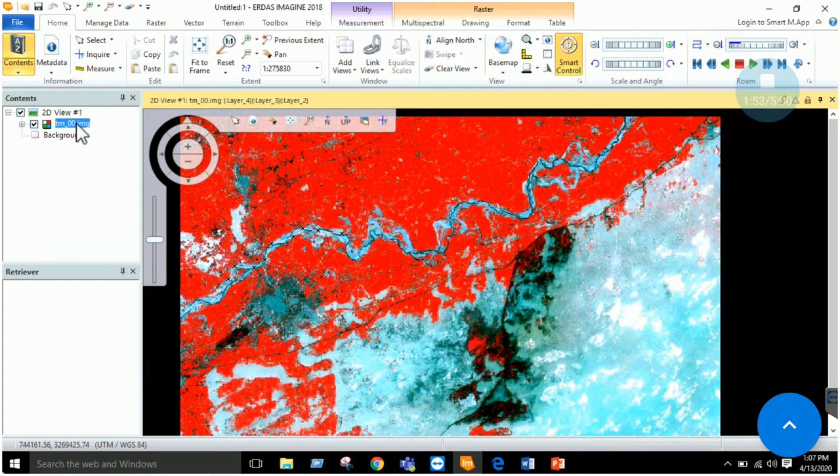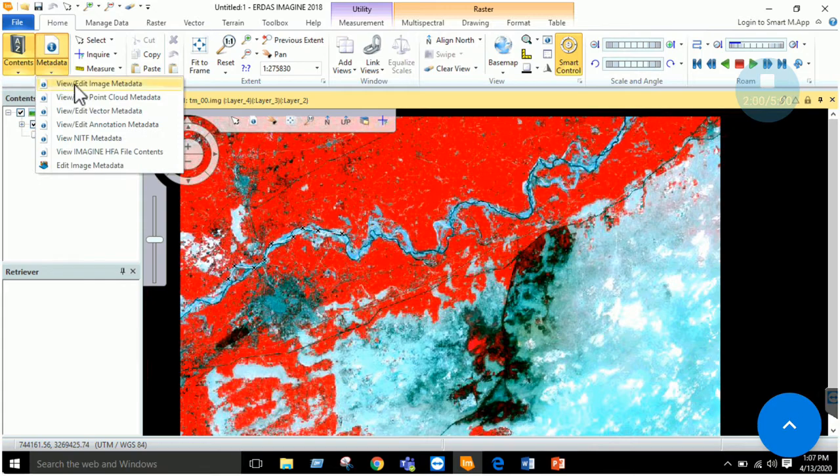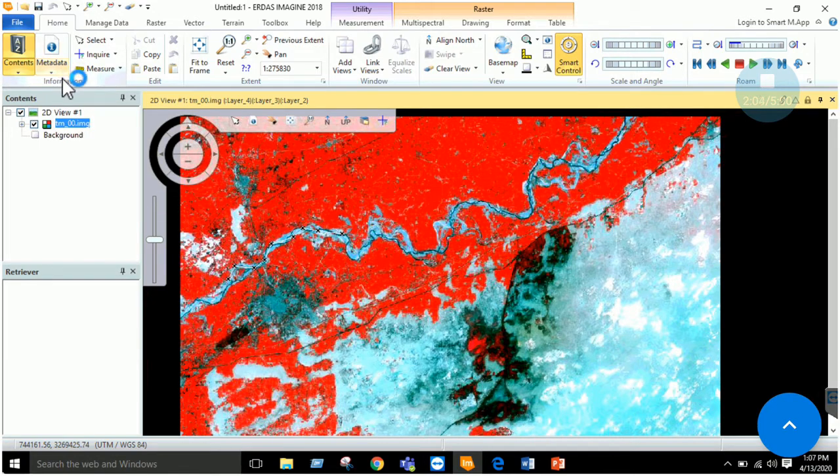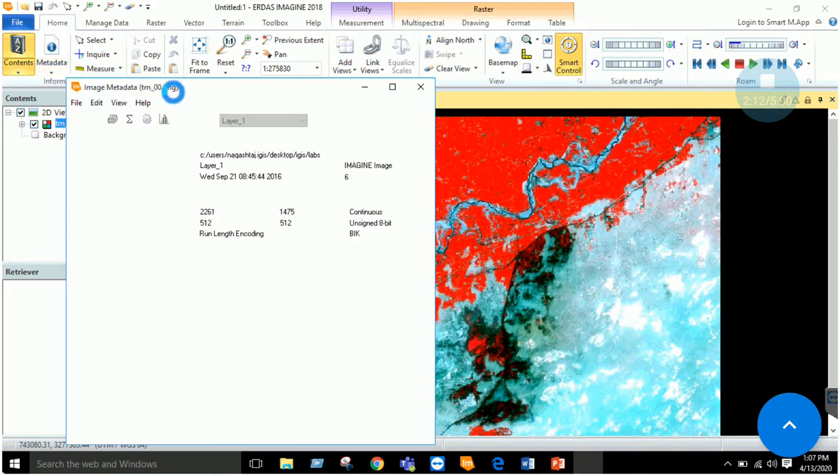Now the next thing we need to know is to get the image information, metadata. Metadata is basically defined as data about data. If you click on this metadata tab, a window like this will open.